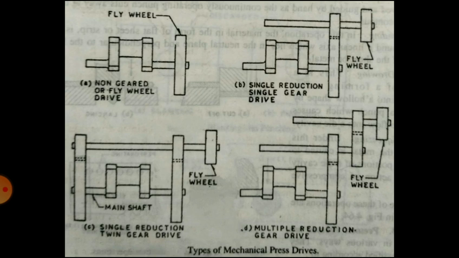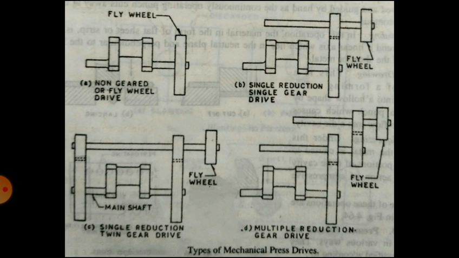The heavy flywheel absorbs energy continuously from an electric motor. When the clutch gets engaged, the flywheel is connected to the crankshaft. The crankshaft starts rotating and energy is transmitted to the ram. In manually operated mechanical presses, the clutch is disengaged after each cycle. In automatic presses, the ram moves up and down continuously as the strip is fed automatically. These presses can be classified as plain and geared.